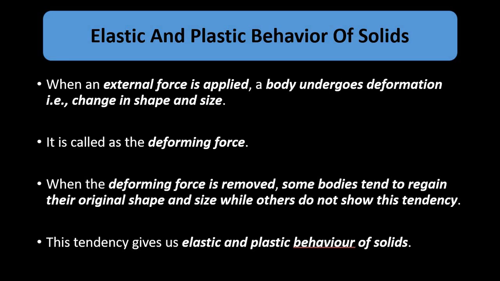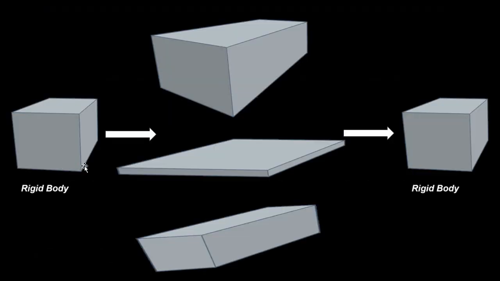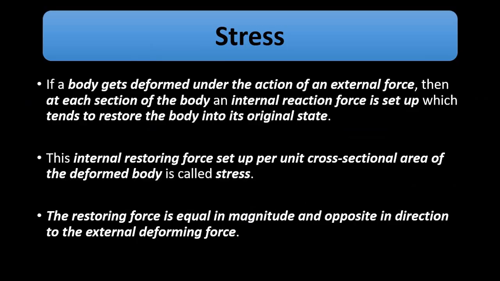That is, after the removal of the deforming force, the body does not return back to its original shape and size. Okay, so elasticity is the returning back of the body to its original shape after undergoing change in its shape and size, whether it is increase in length, breadth, height, compression or expansion, or bending, or whatever it is. So it returns back to its original shape and size. So why is it important? Because the elastic limit of the material is very important when it comes to establishing a relationship between stress and strain.